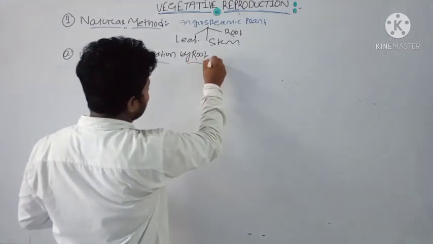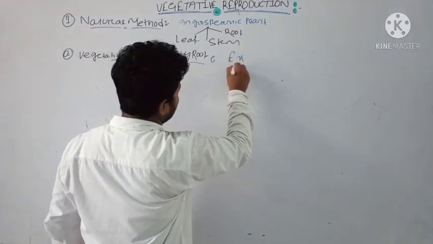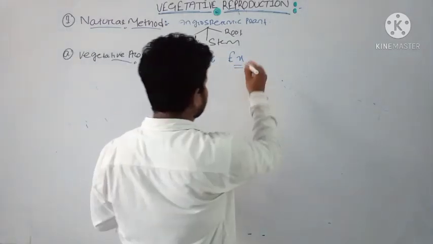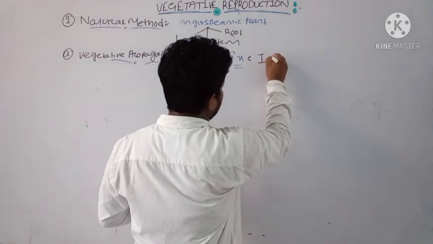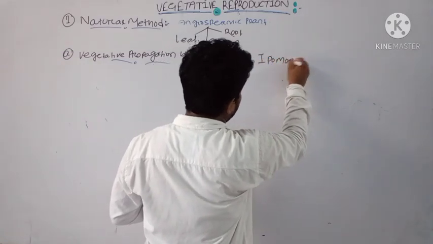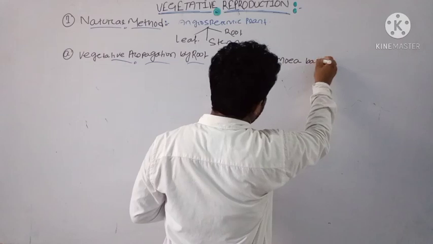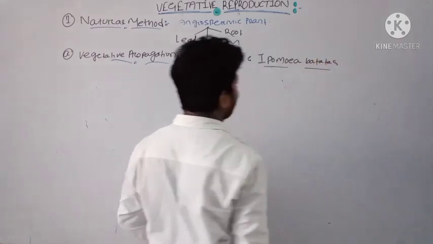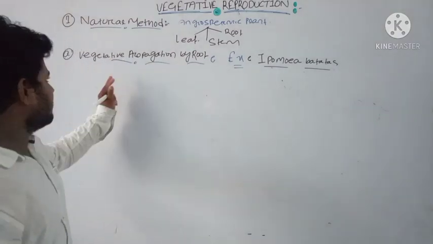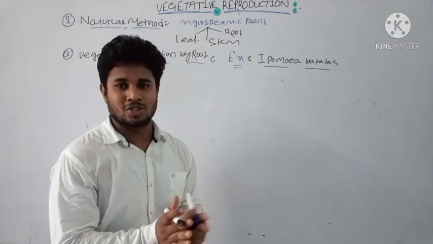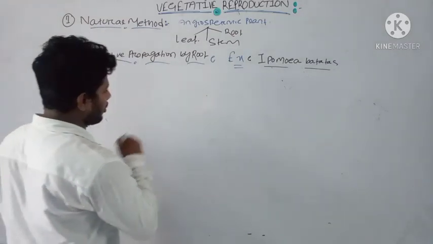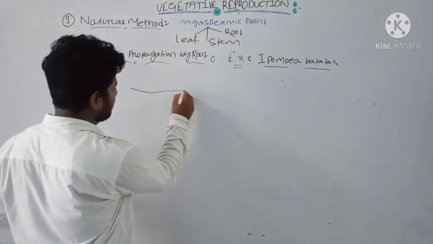We will take an example of a plant where vegetative propagation occurs by the root structure, that is Ipomoea batatas. I will draw the diagram here.